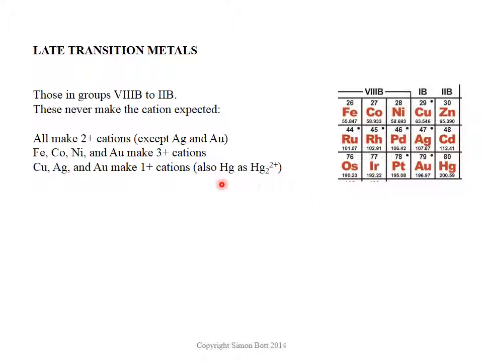Mercury is kind of a funny little one. There is a cation, Hg2 2+, in which we can think of each mercury as having a 1+ charge, but because it's a diatomic metallic cation, we don't really call it a 1+ cation. But as you'll see later on, there are some things that make us think of it as a 1+ cation. And then finally in this part of it, zinc and cadmium only make 2+. Again, we could spend a lot of time talking about more of these, but as long as you're familiar with what we just discussed, that's going to be quite enough for this course.